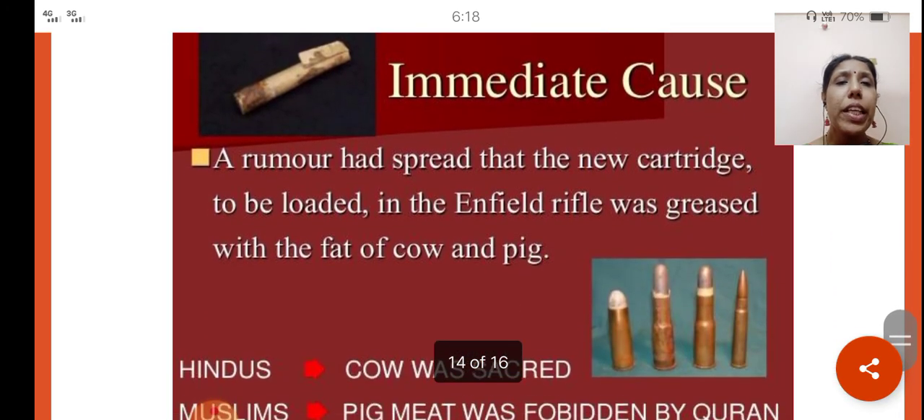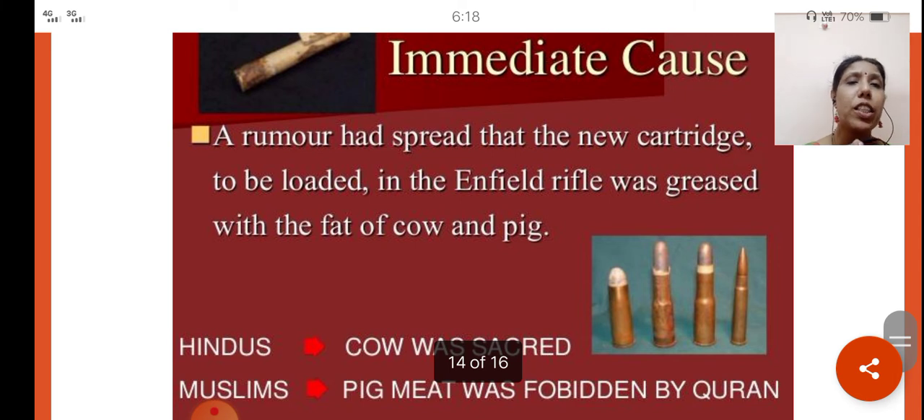And what was the immediate cause? A rumor had spread that the new cartridge to be loaded in the Enfield rifle was greased with the fat of cow and pig. In those days, the gun used a cartridge which had to be greased, and it was to be chewed and opened. The soldiers came to know that the cartridge had grease consisting of the fat of the cow and the pig, and they were not ready to open it by mouth.